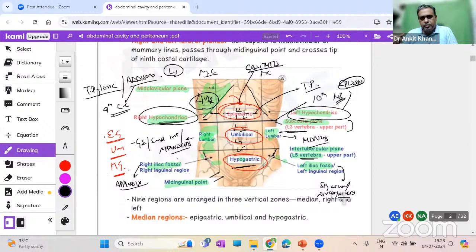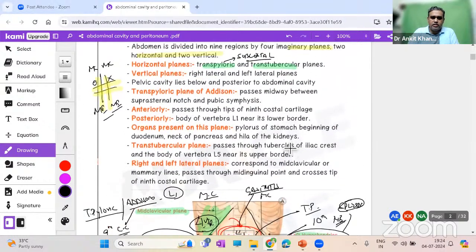This is the reason why they took 2 horizontal lines and 2 vertical lines and divided the abdomen into 9 regions, because of different etiologies. So next time any person comes to you with a pain in any part of the abdomen, you have to look closely at which particular region it is. That will give you a rough idea. This is the clinical aspect, which you can write a lot about.